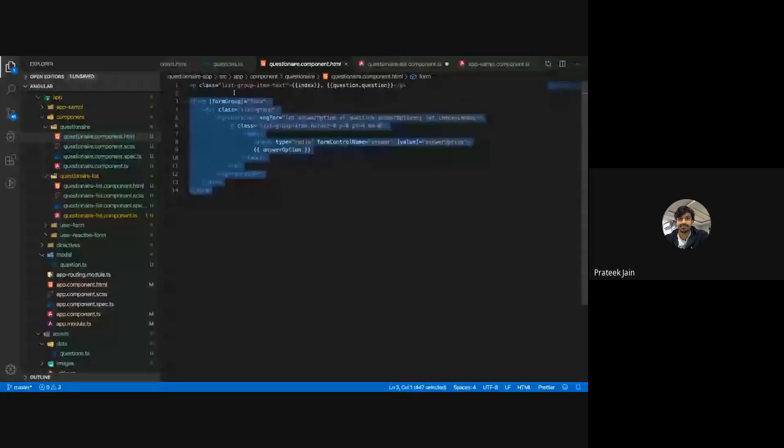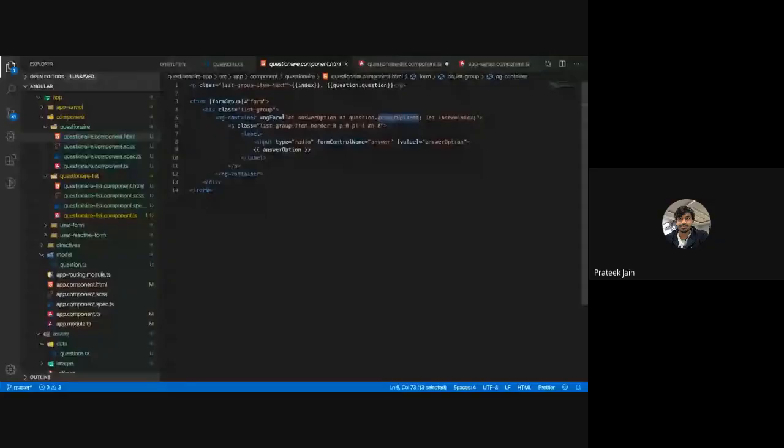Inside that form, add a loop through all the answer options. Whatever answer options are inside that question, those four answer options, add a loop for them and add this label with input type radio. Whenever a radio gets selected, I want to know which radio has got selected in the answer. That way this HTML is just rendered.